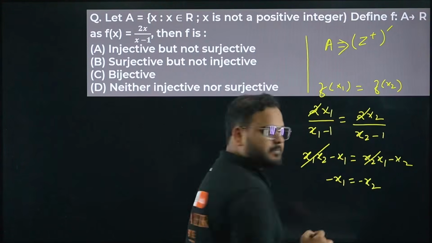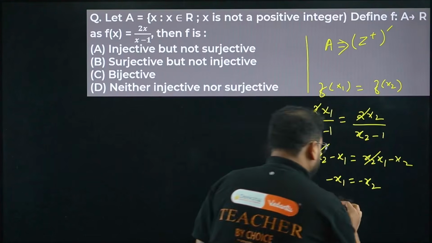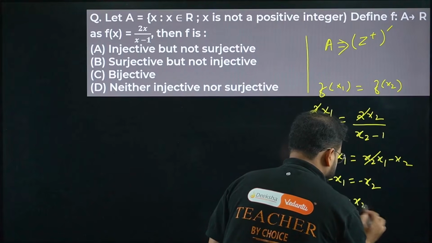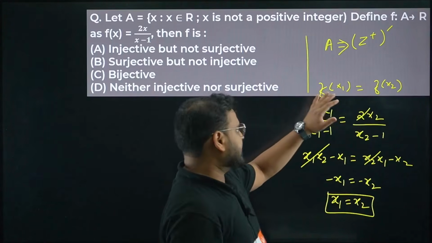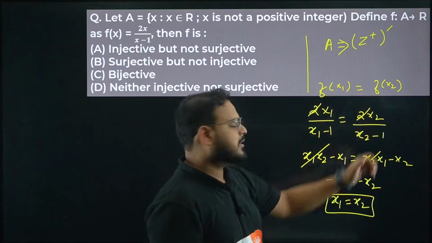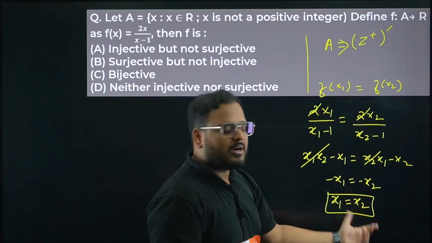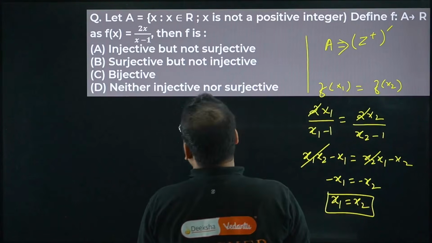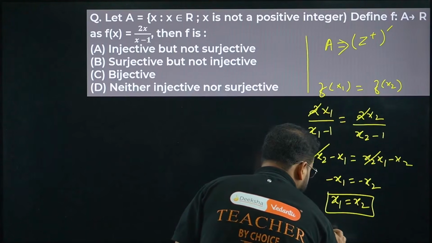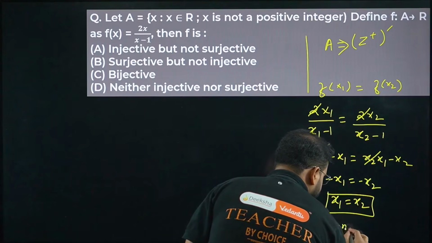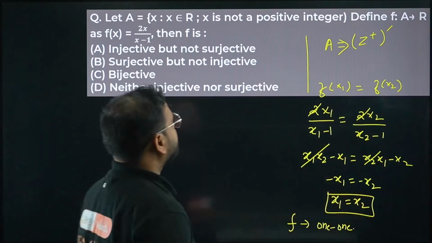This is okay. From here I get x1 = x2. This is true, no problem over here. Starting from f(x1) = f(x2), we reach x1 = x2. That works. So we can say function f is one-one.